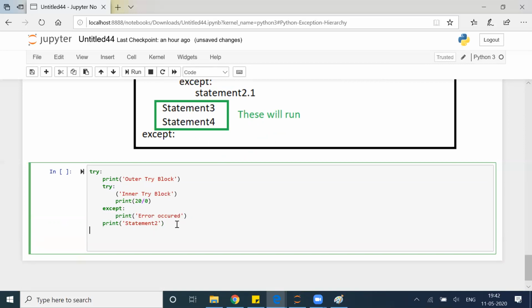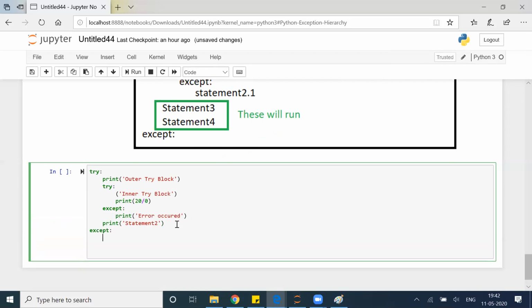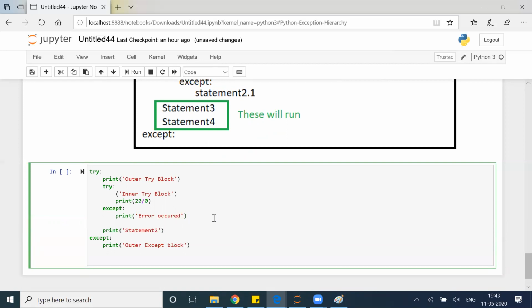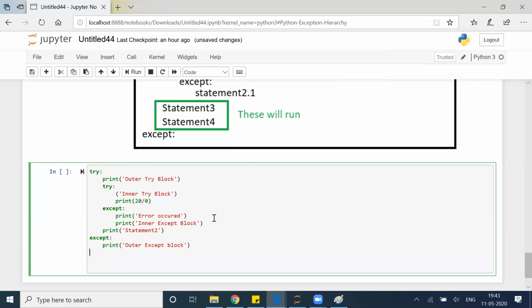And then except block, print outer except block, and here also I will write print, this is inner except block, and then we'll have, let's say, print statement 3.